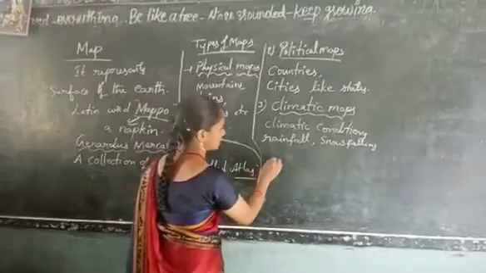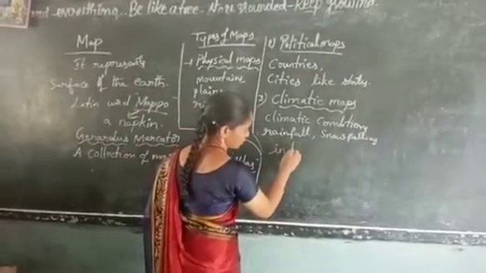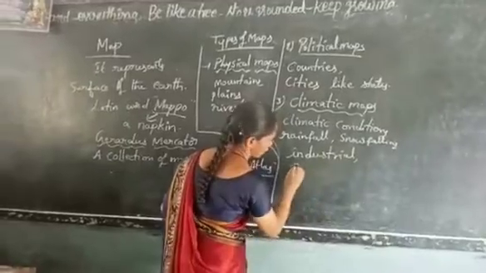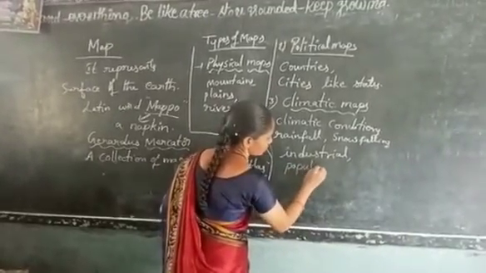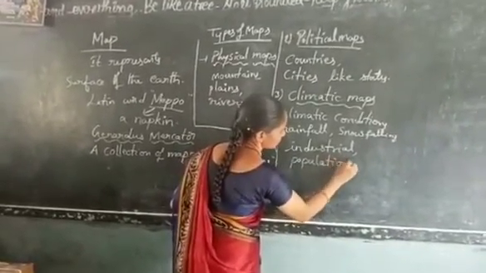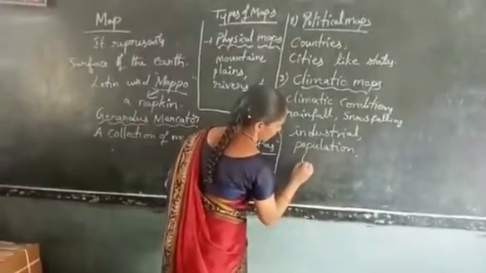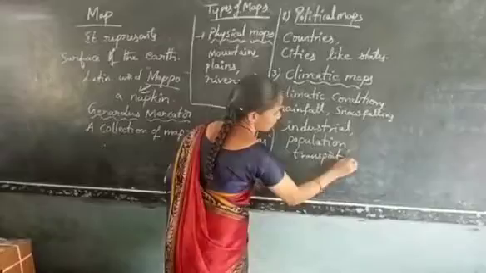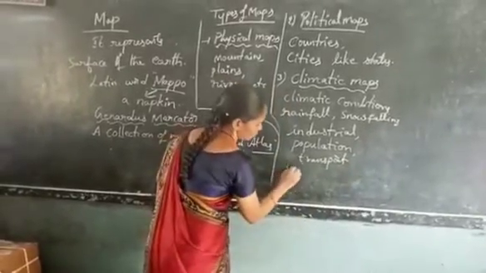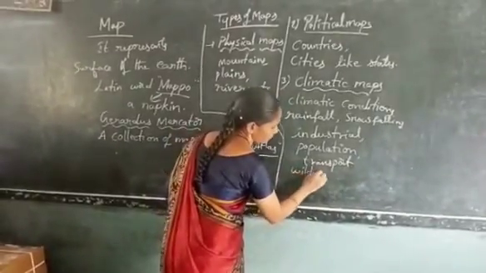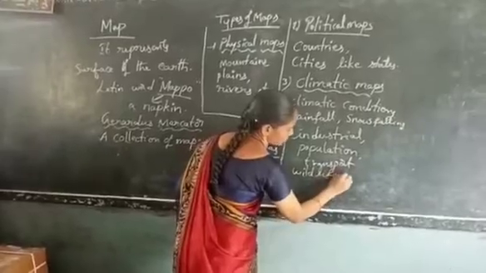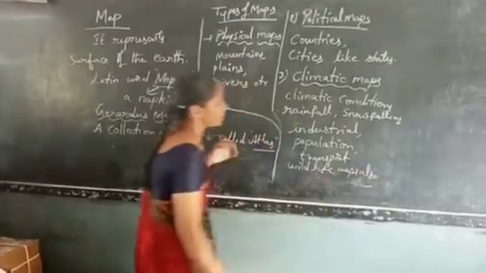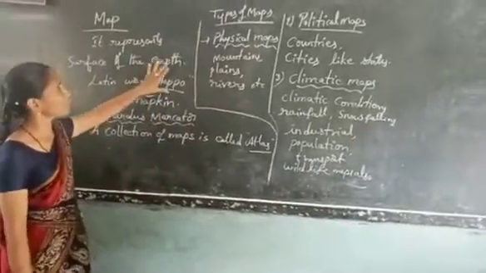Besides these maps, other maps are also there. What is that? Industrial maps, population and transport, even wildlife maps also. Okay, these are the different types of maps.